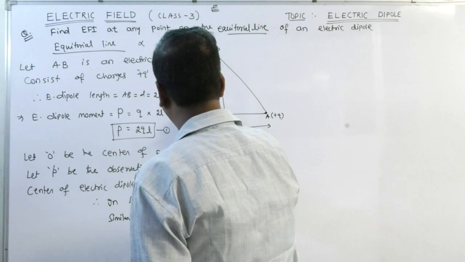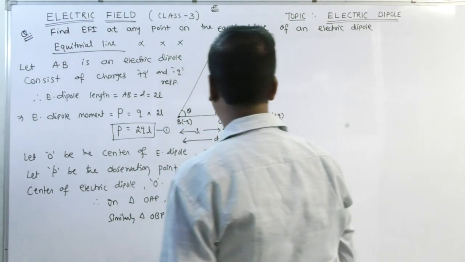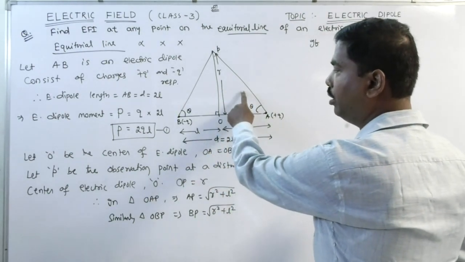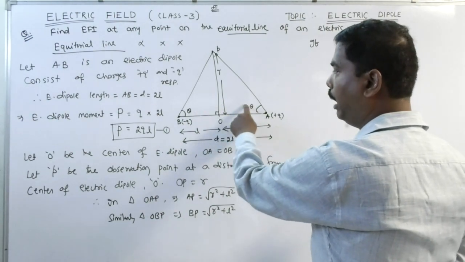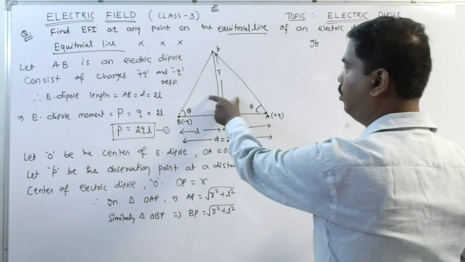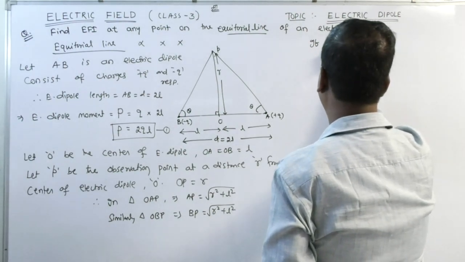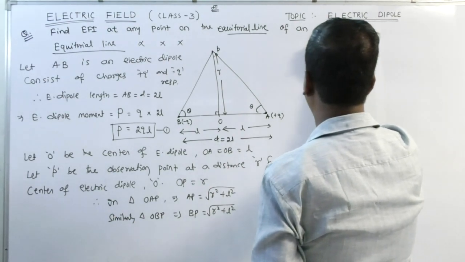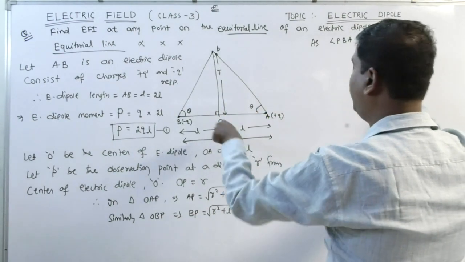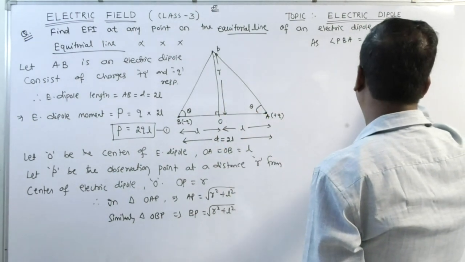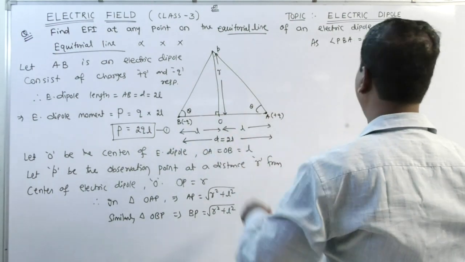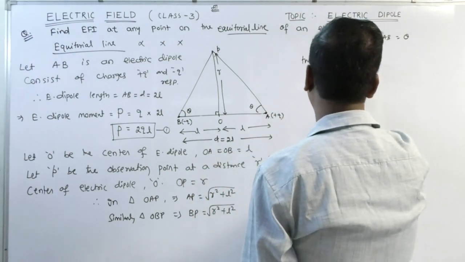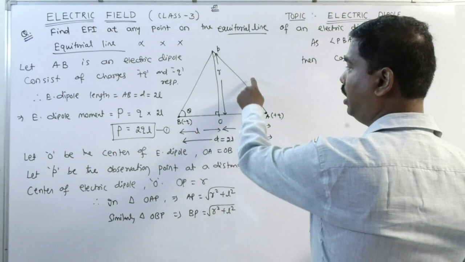I would like to say that this angle is theta and this angle is theta. Because these two sides are equal, these angles are equal, and opposite angles are also the same by congruence. If angle PBA is equal to PAB, theta, then cos theta is equal to base by hypotenuse.